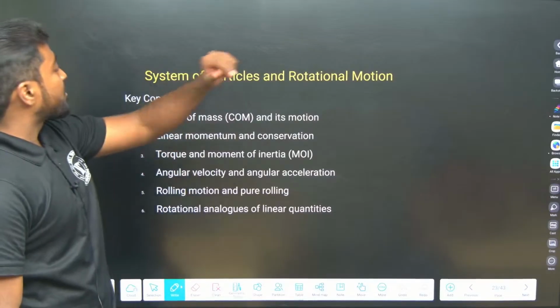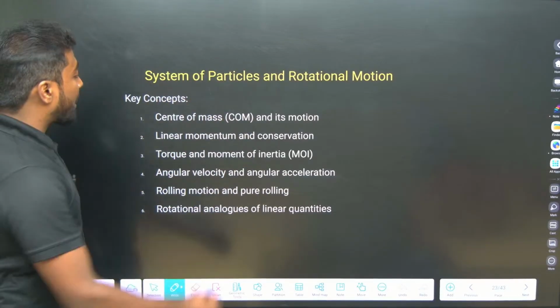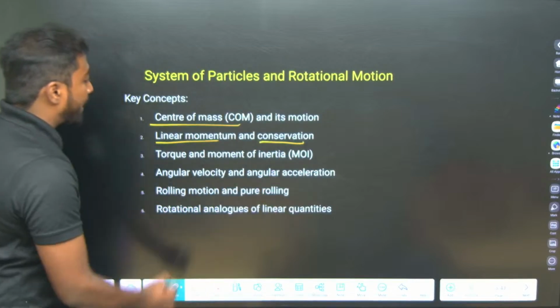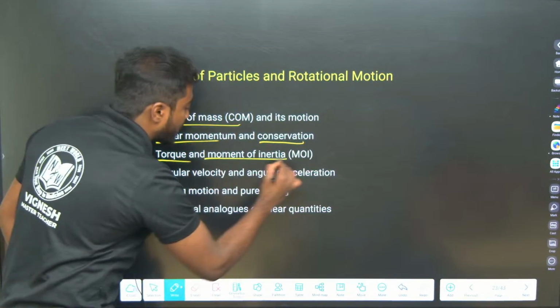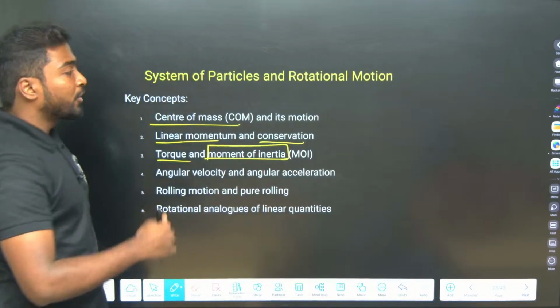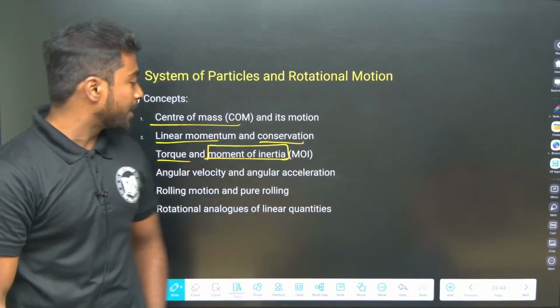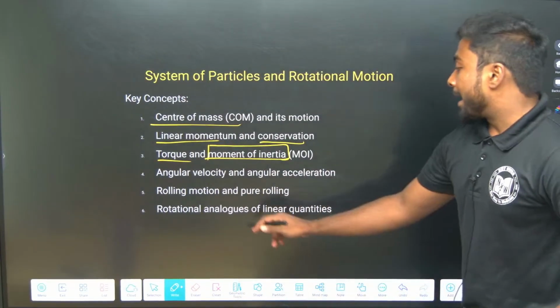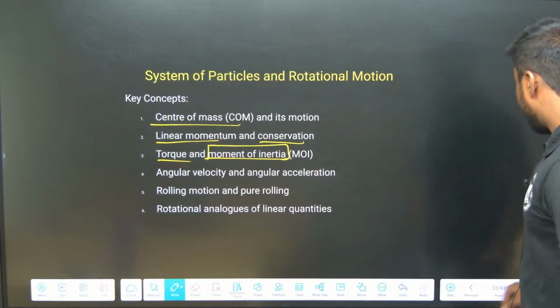Next is system of particles and rotational motion. Center of mass, linear momentum and conservation, torque and moment of inertia. Yes, moment of inertia is one of the important topics in system of particles and rotational motion. Then rolling motion and pure rolling, rotational analogues of linear quantities.